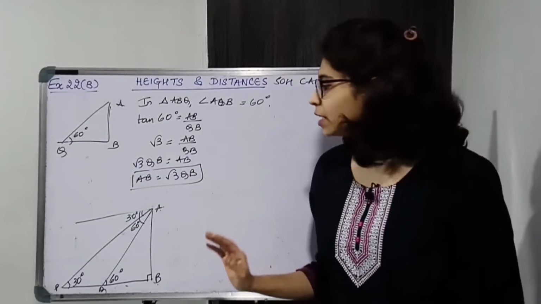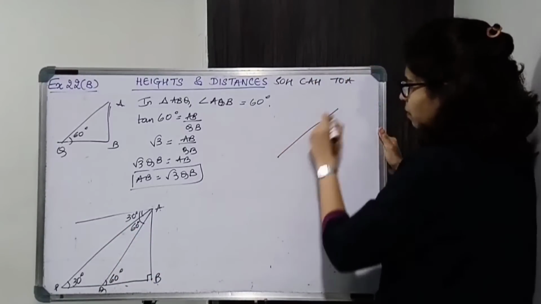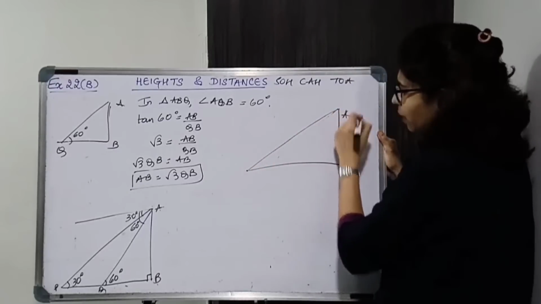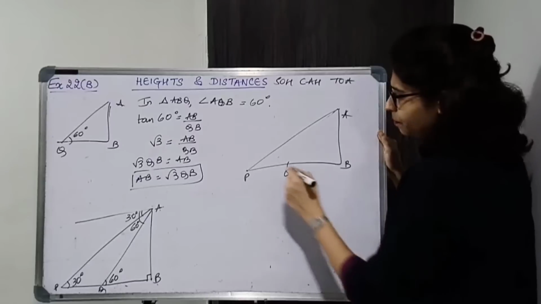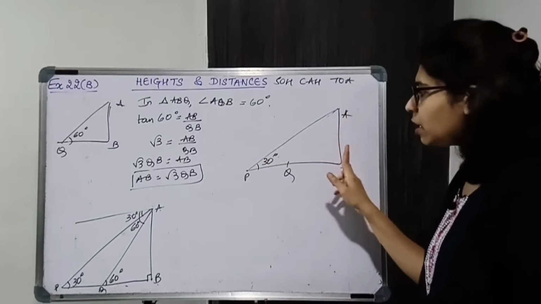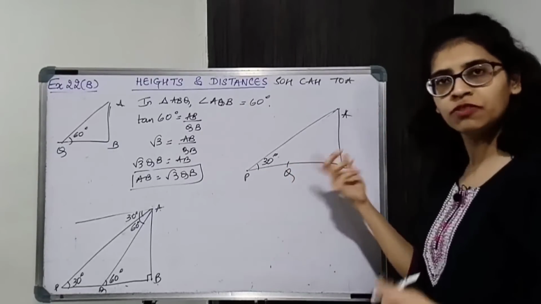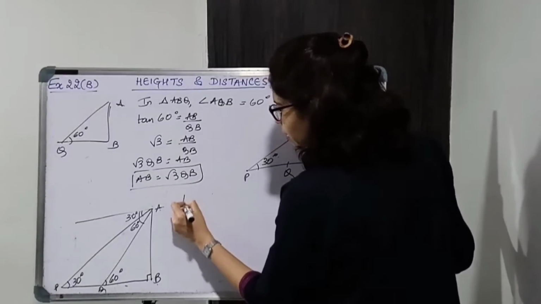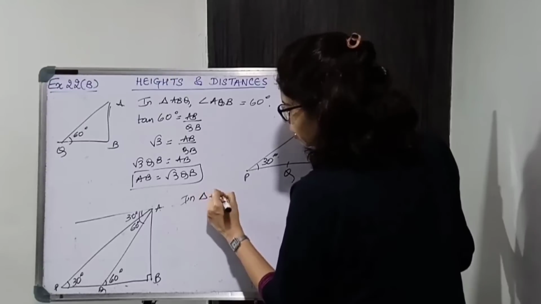Now we'll consider the other, bigger triangle ABP. So ABP, and there is some point Q in between. Okay, this angle is 30. Again, we have to relate AB and the adjacent side, because in the adjacent there is PQ and QB. We have to relate PQ and QB. So in this triangle again, write down the given triangle ABP.